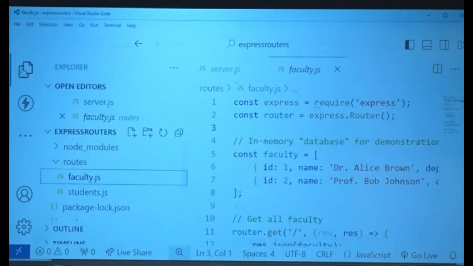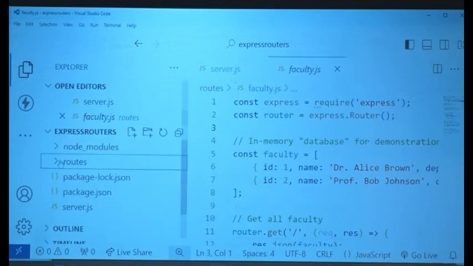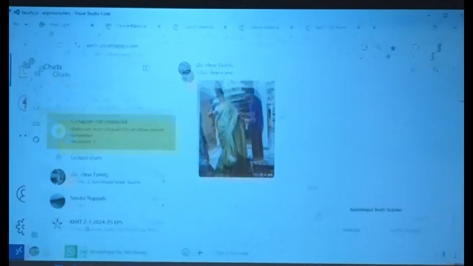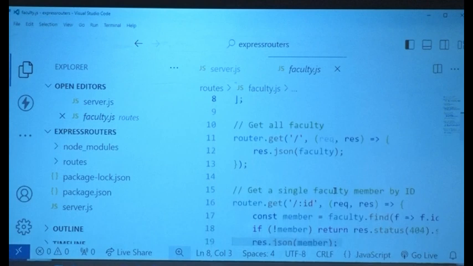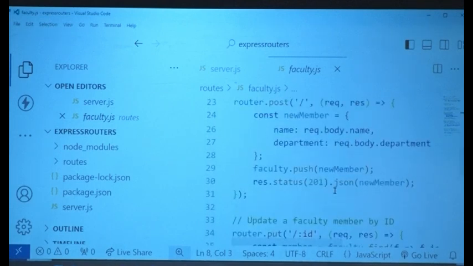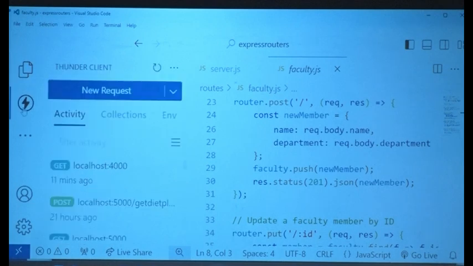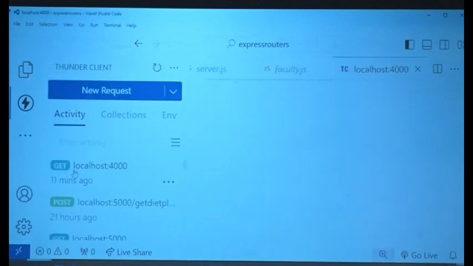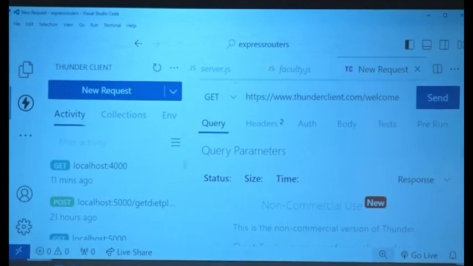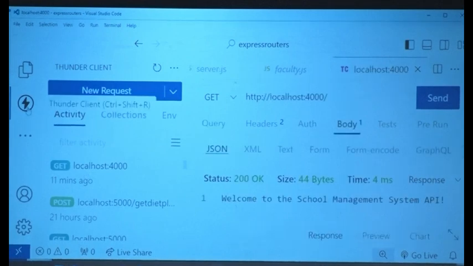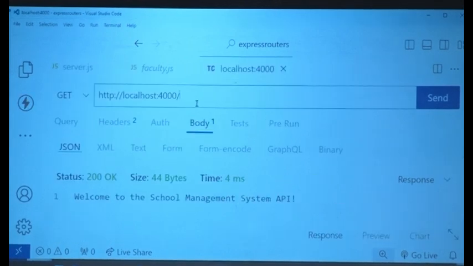Hold on. Let me check if the course material is working. I don't think it is working. Oh, I was supposed to show the working of this one, I'm sorry. So localhost 4000, I need 4000 there. Can one of you tell me what will I get now?